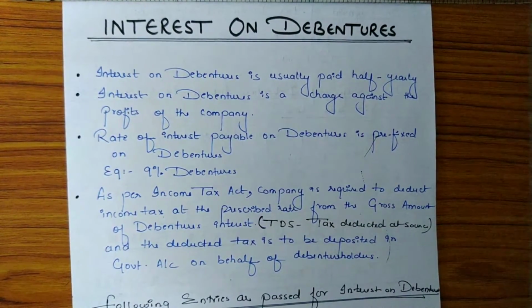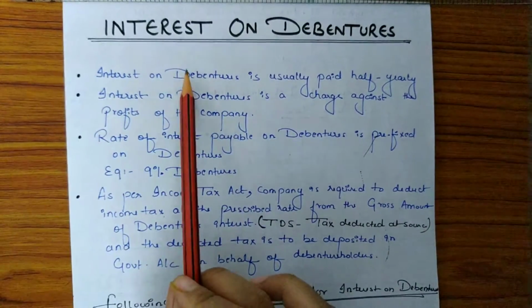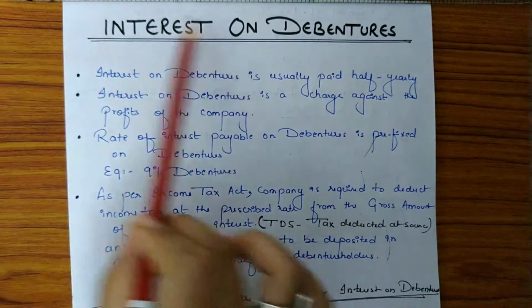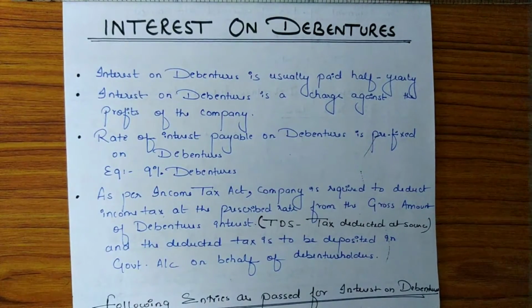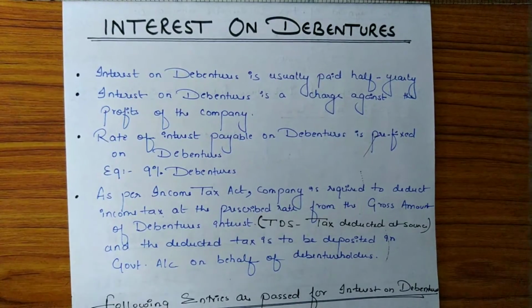Hello everyone. In this session, we'll be starting with the new topic which is interest on debentures. Now what does interest mean? Interest means the extra amount we have to pay along with the amount we have borrowed from someone. For example, when we borrow some amount from the bank in the form of a loan, at the time of repayment of the loan, we have to pay some extra amount to the bank. Such extra amount is known as interest.